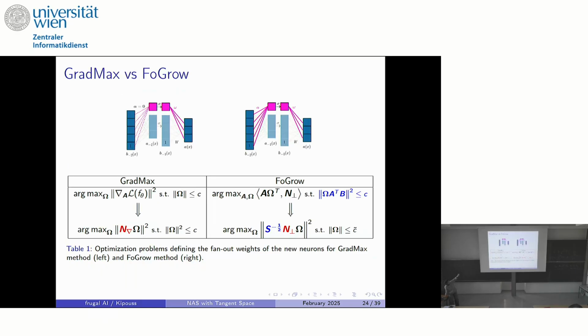And so just to sum up everything, GradMax's formulation tries to find the output weights which maximize this norm, while we actually solve this minimization problem. And the matrix S comes from the fact that our constraint doesn't lie in the same space as GradMax's, because GradMax is putting a constraint on the parameter space, while we put a constraint on the functional space. Because omega A transpose B is actually the functional increment that happens here.